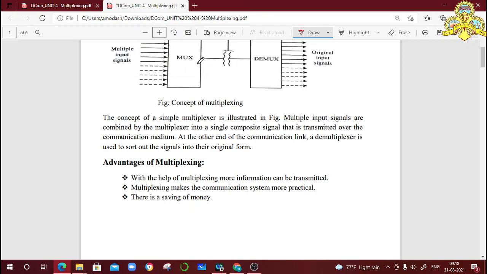Using a single channel, we can transfer more signals. It's a practical case. And due to this, it saves money. These are the three basic and main advantages of the multiplexing process.